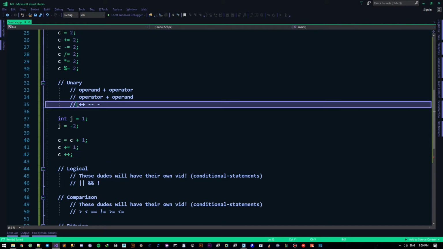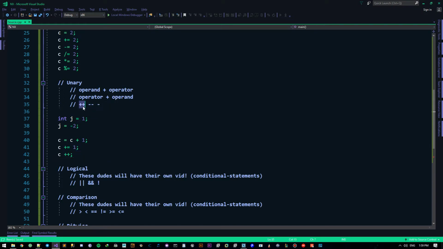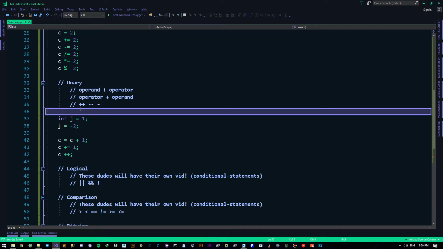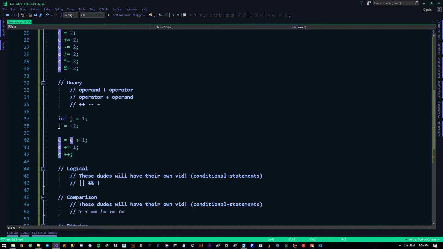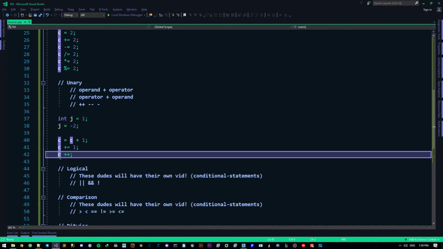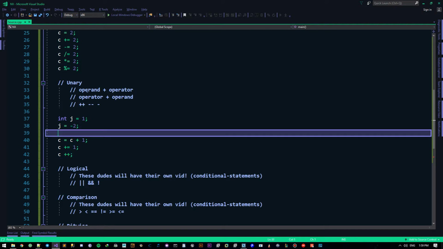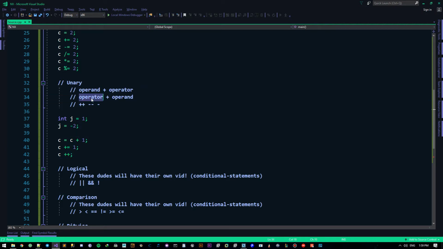Anyhow, this is the same as this, which is the same as this. When you want to add 1 to any of your variables, you just do something like this. Operators and operands work like this. An operator could be on either side, for most of them. These two, for instance, can be. This one, not really.